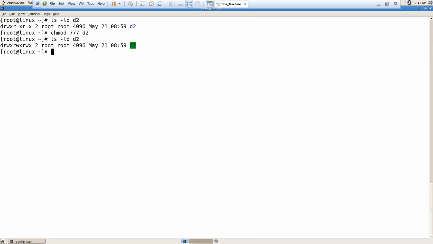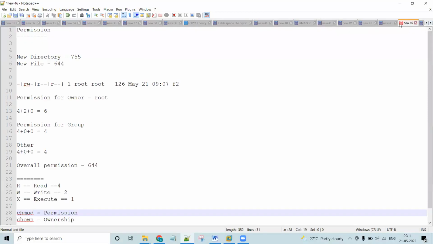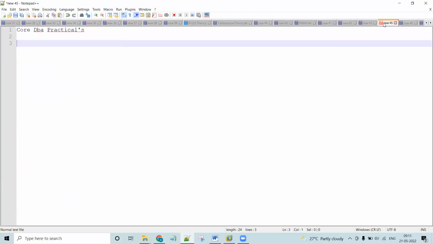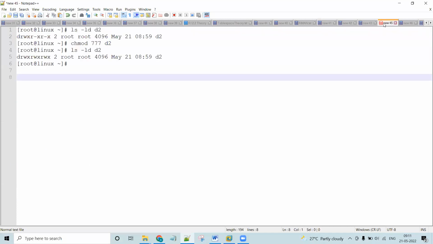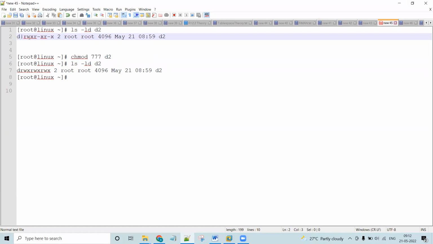Okay, now let me show you. Let me copy paste this entire content into the notepad to make you understand. Now this is the previous permissions, after this is the file or directory. Let's put one line after each set of three.